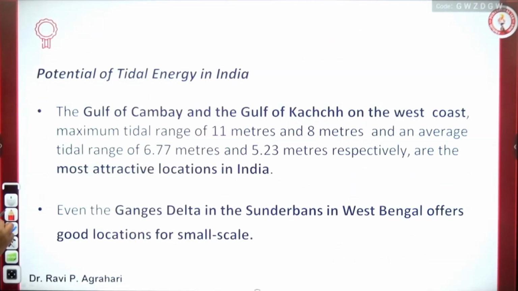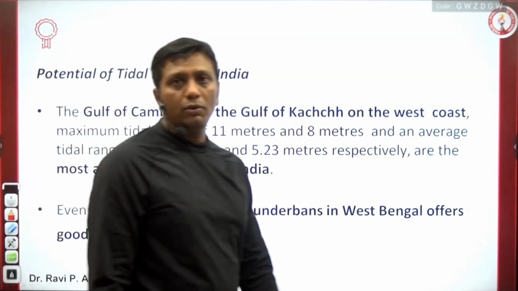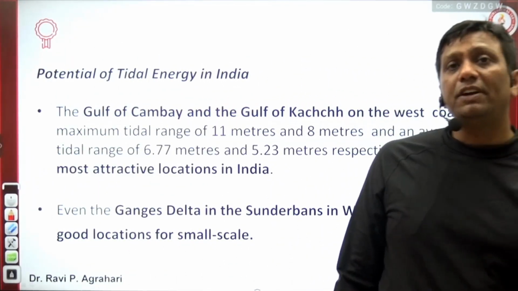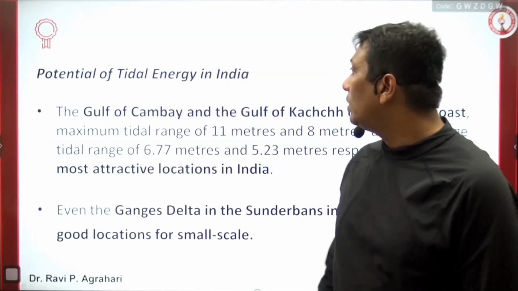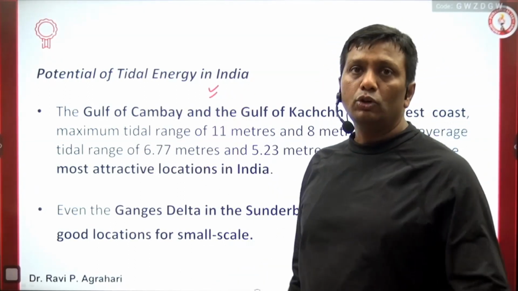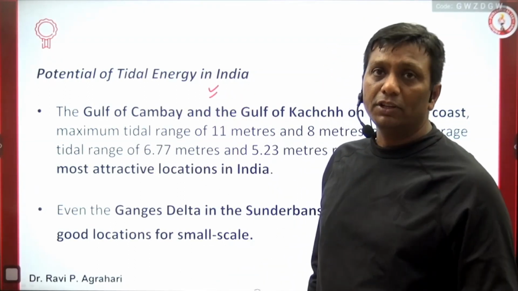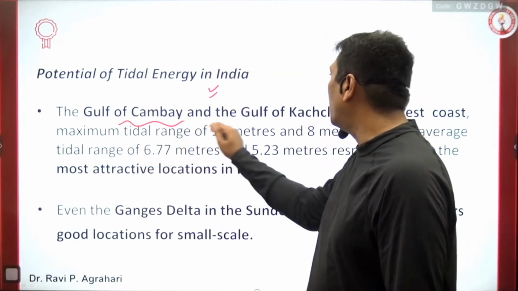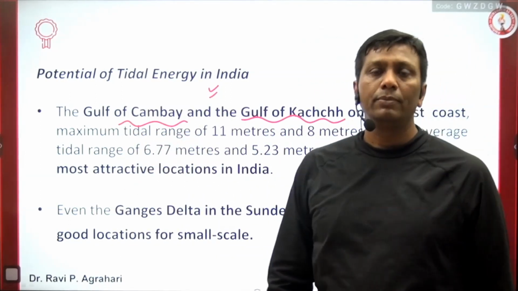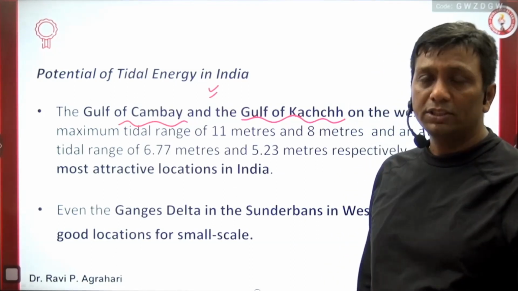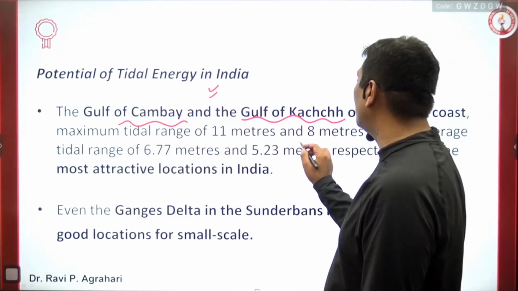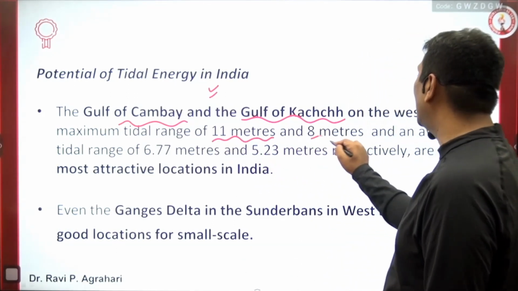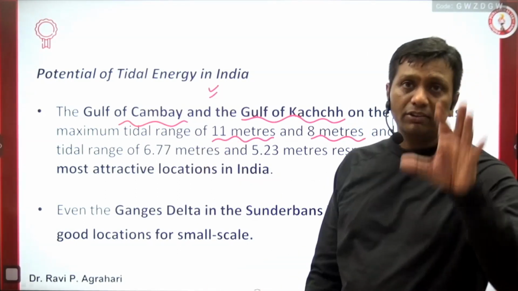Come to the next. I now have some factual data, as I told you it is always important. In the reference of India, what about the potential? If you go on the potential of tidal energy in India, two main prominent areas for tidal energy are the Gulf of Cambay and the Gulf of Kutch. The peak up and down of the water in the presence of tide is 11 meters and 8 meters. It's the maximum tidal range.